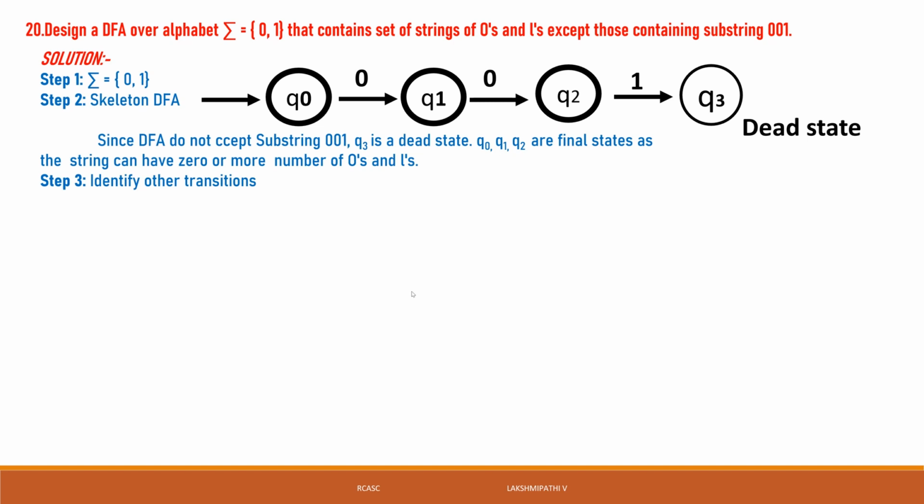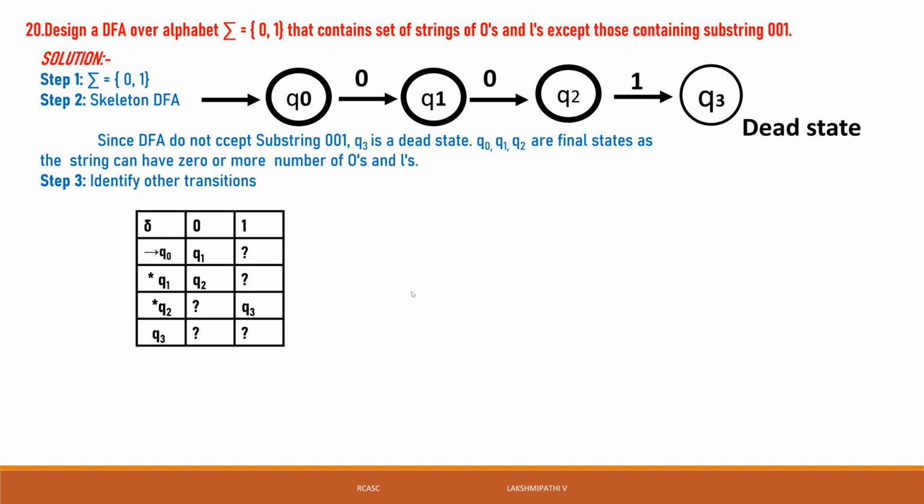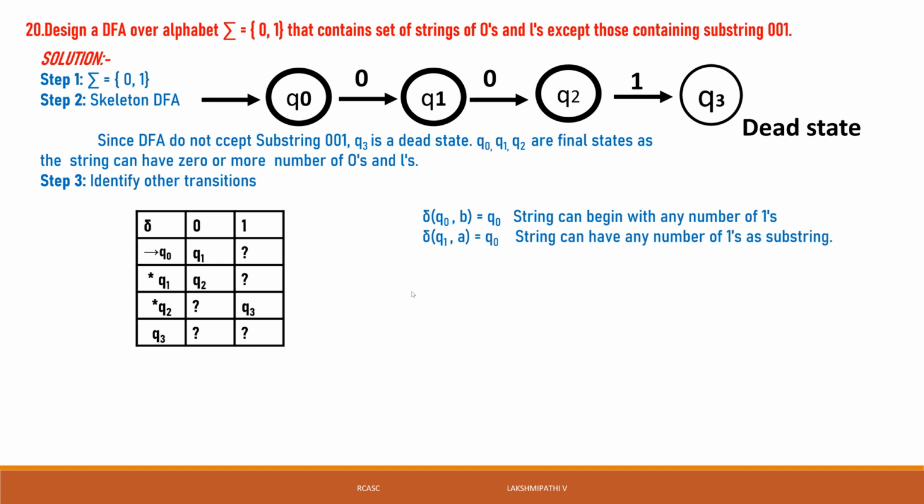A Q0 string can begin with any number of ones. See, that is only Q0; the string can begin with any number of zeros or any number of ones. Then once again, Q0 of 1 is Q0, and Q1 of 1 is also Q0. The string can have any number of ones as a substring.